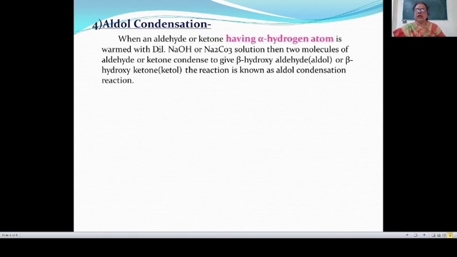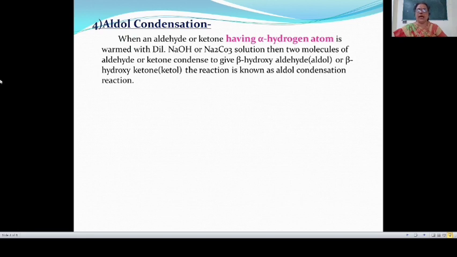And here first we know the alpha hydrogen atom and alpha carbon atom. Alpha carbon atom means a carbon atom which is attached to the carbonyl carbon is known as alpha carbon atom.